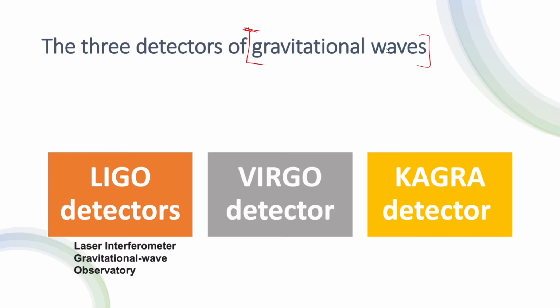For detection of the gravitational waves, we have got 3 detectors. The first is the LIGO detector, which is deployed in USA. LIGO stands for Laser Interferometer Gravitational Wave Observatory. Then we have the Virgo detector, which is installed in Italy. Then the Kagra detector, which is installed in Tokyo in Japan.